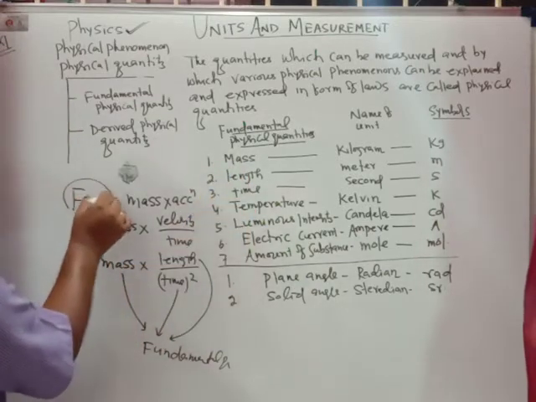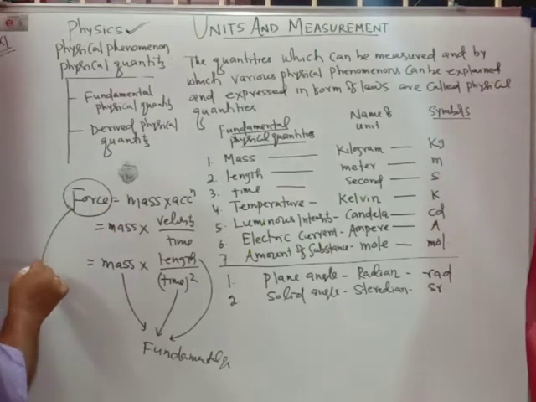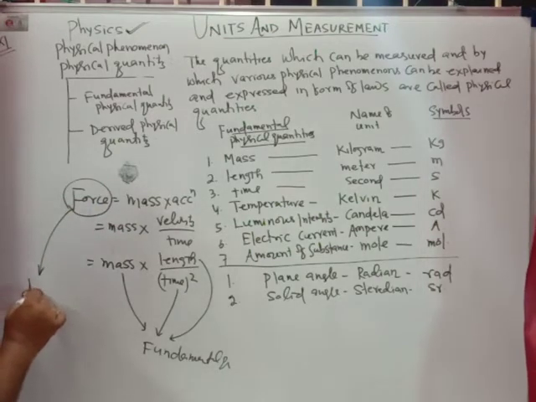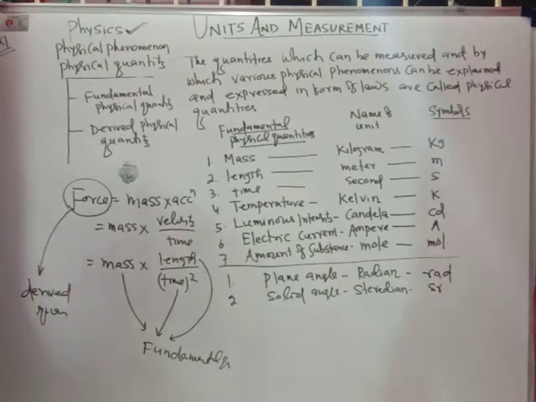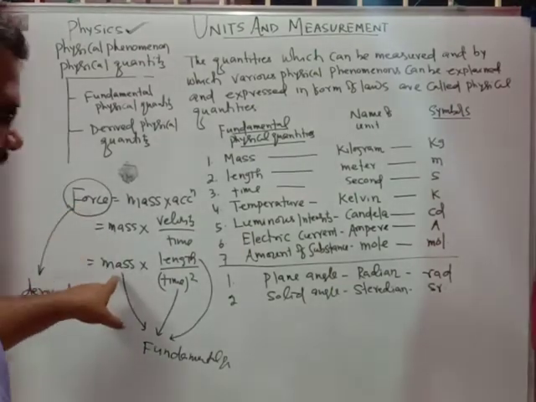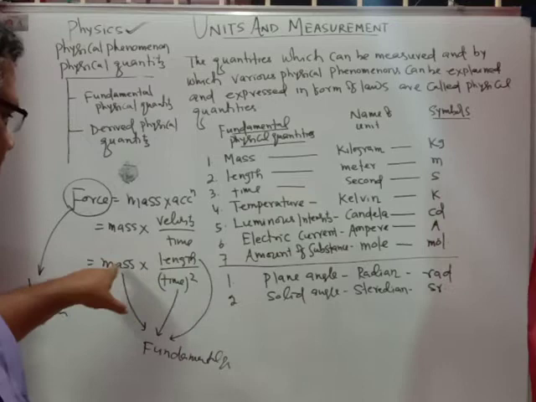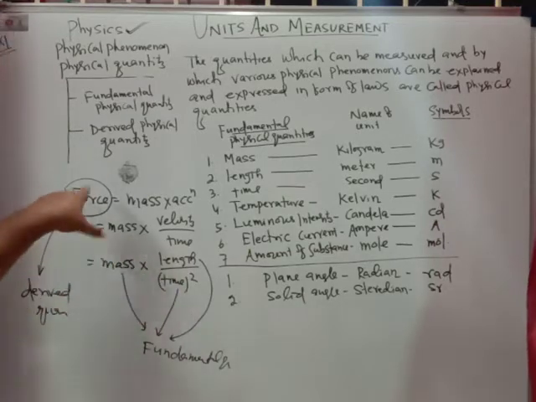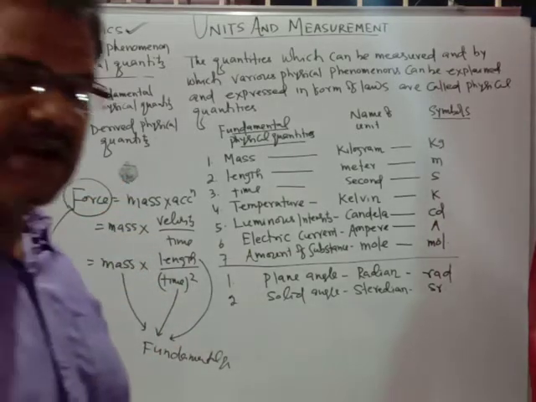And that force, whatever you are finding, is a derived quantity. It is a derived quantity because the force, whatever you are obtaining, is obtained with the help of these three fundamental quantities: mass, length, time. So force is a derived physical quantity.